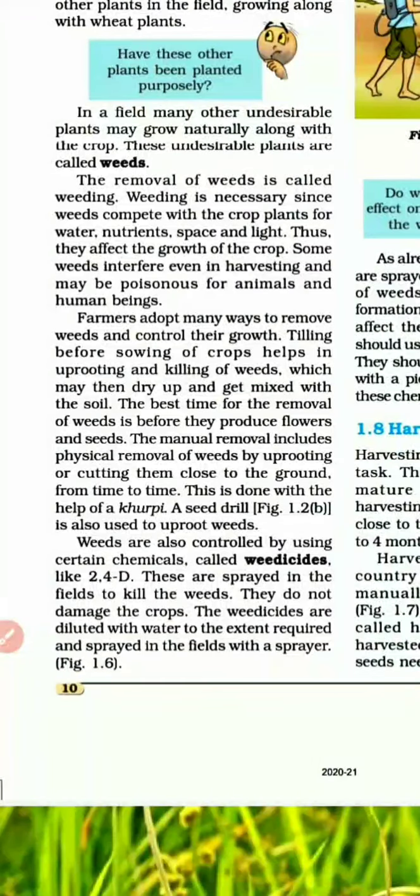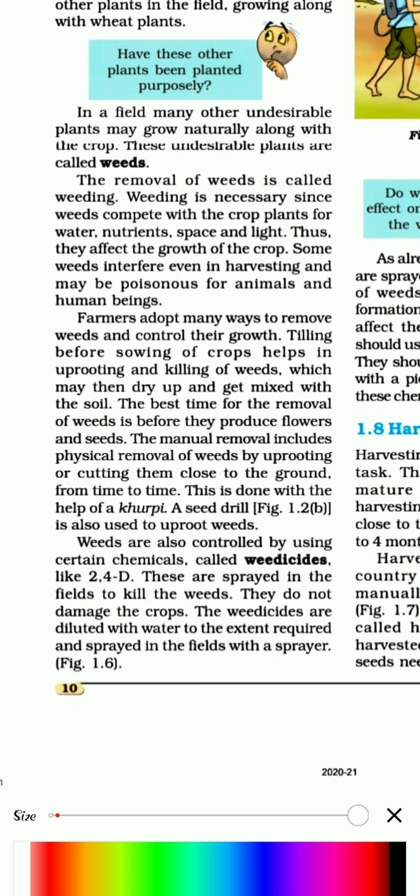Okay, so what was the first way? The first way was tilling before sowing the seeds, and the second is to use a kurpi and cut the weeds. And there is also a third way. What is the third way? Weeds are also controlled by using certain chemicals called weedicides. For example, they have given 2,4-D.